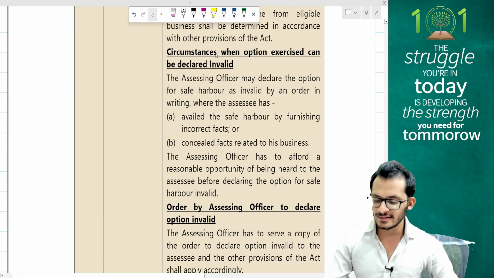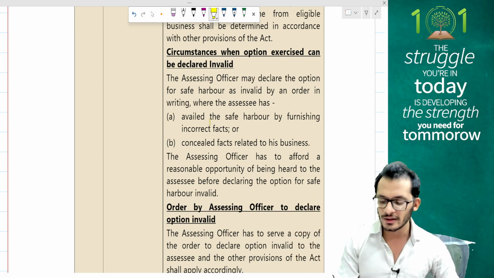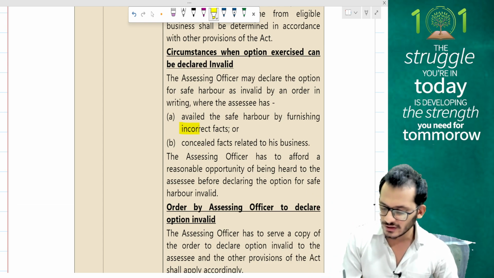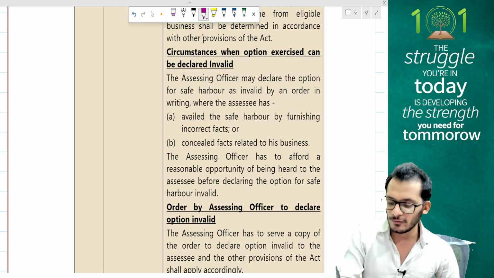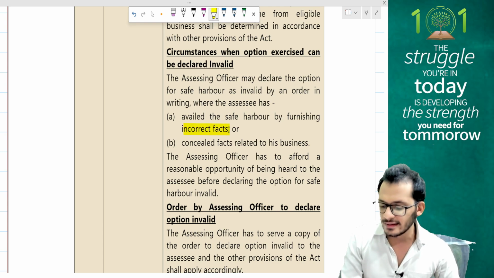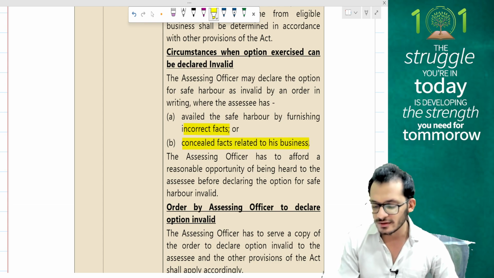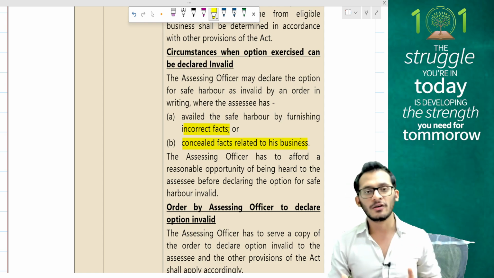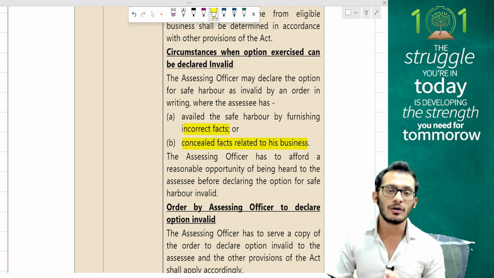Circumstances where the option exercised can be declared invalid: the assessing officer can declare the safe harbor rules option invalid by an order in writing if they have confirmed that the assessee has availed the safe harbor rules by furnishing incorrect facts. He has not given me all the facts, he is reporting wrong facts, and therefore I will not be giving this safe harbor. I will then deny the safe harbor policy. Second, the person has concealed any facts relating to his business. He is not giving you the complete details. He may probably not be reporting all the turnover. There may be some under reporting of incomes and everything. In that case, I will declare the whole option as invalid.